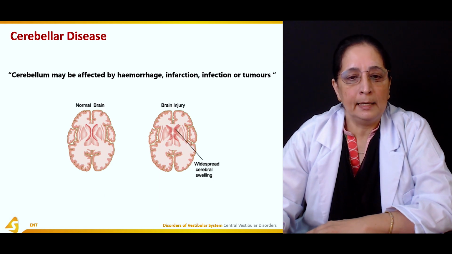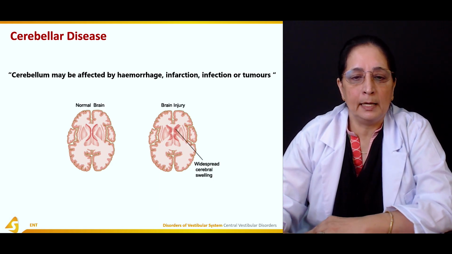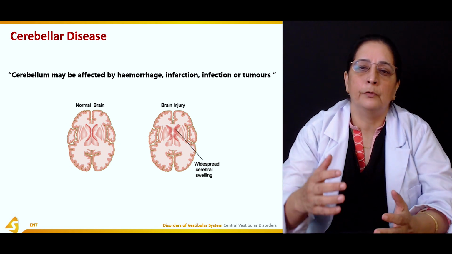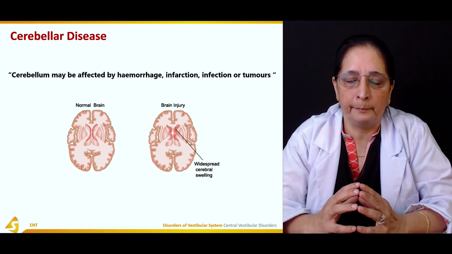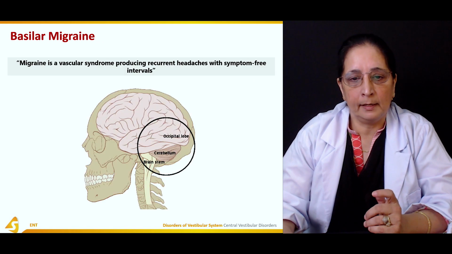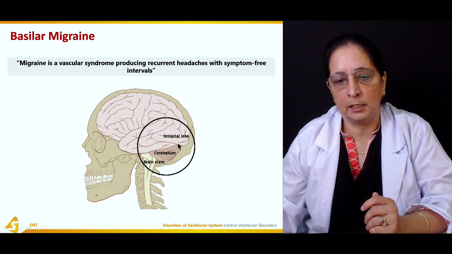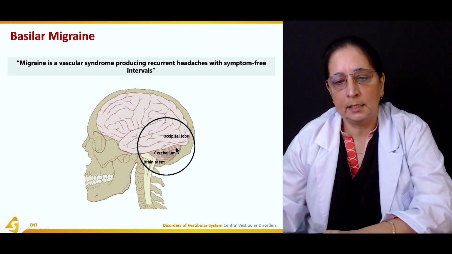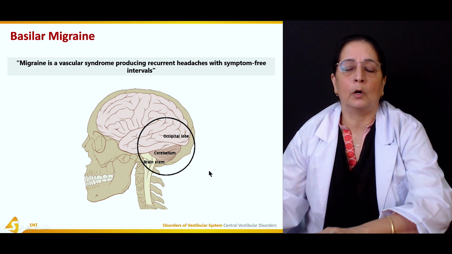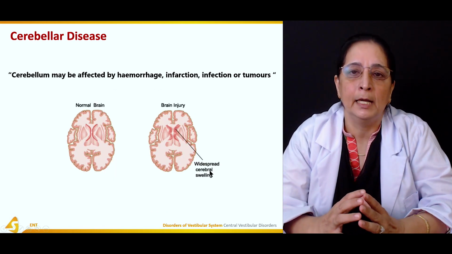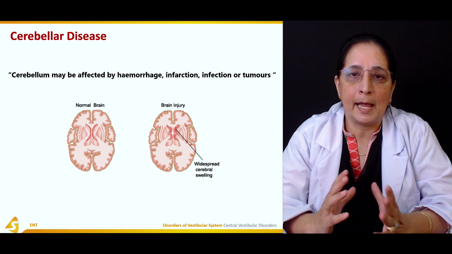Then the cerebellar disease. The cerebellum, as I mentioned before, is also part of the brain. Here, this is the cerebellum. It is on the back side. It's a very important structure of the brain that involves the balance.